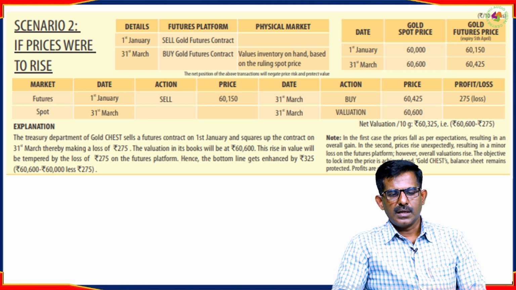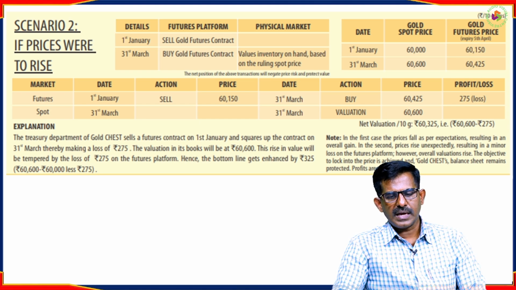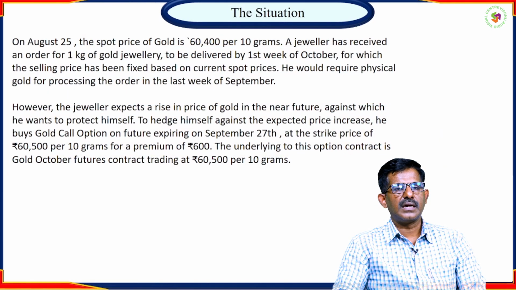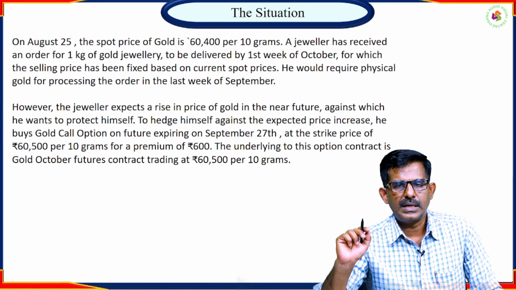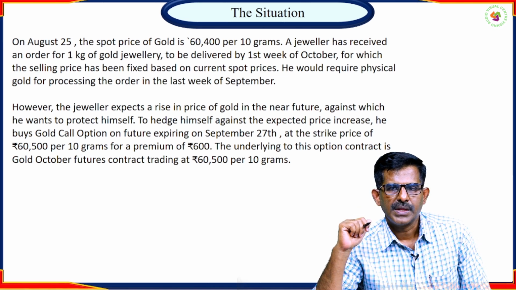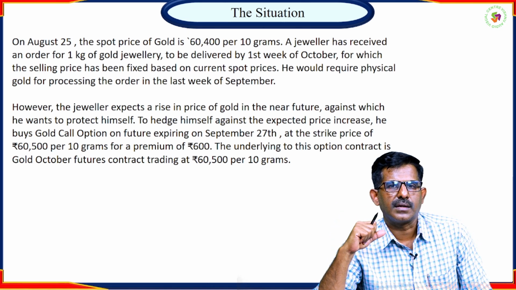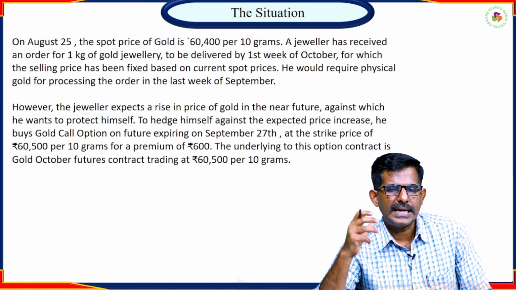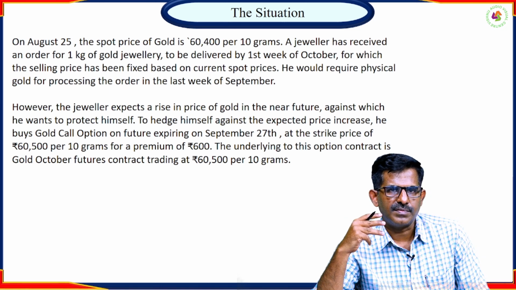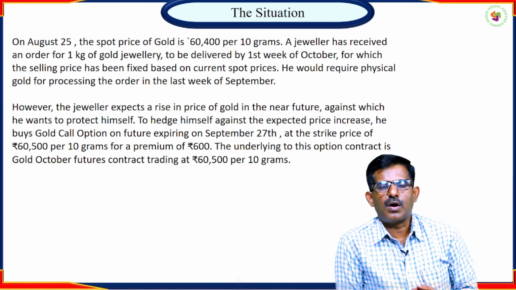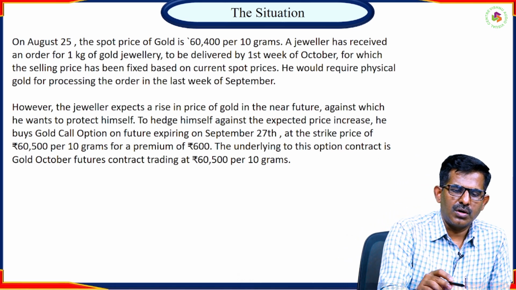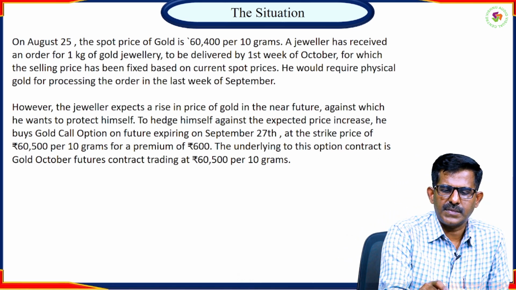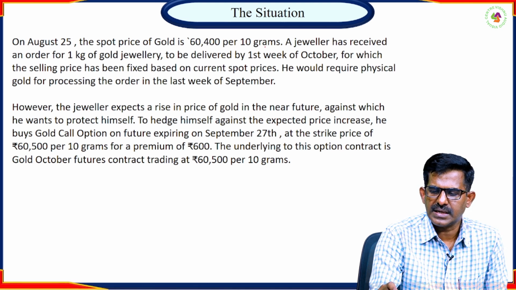hedging strategies. Now we have seen only the futures contract. We have another thing called options. Let us take one option contract to make you understand how one safeguards itself from price risk. So now I am going to tell you about the options contract, how a hedger is going to hedge himself against the increase in prices, and how using options he can save himself. I am going to tell you with the help of an example. On August 25, the spot price of gold is 60,400 for 10 grams.